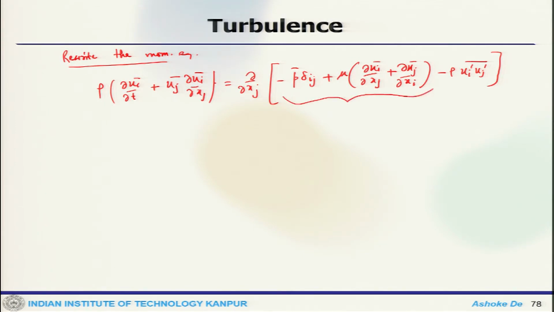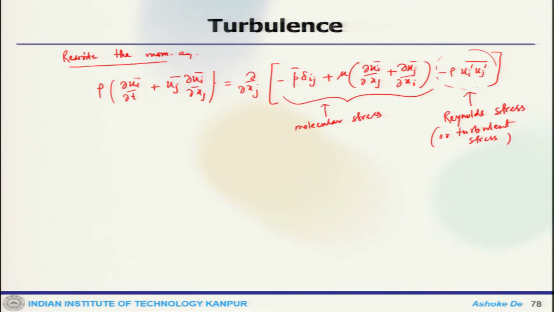This particular term is the molecular stress, and this term sitting there is known as the Reynolds stress, or turbulent stress. So, this extra term does arise because of my Reynolds averaging over the equation system.